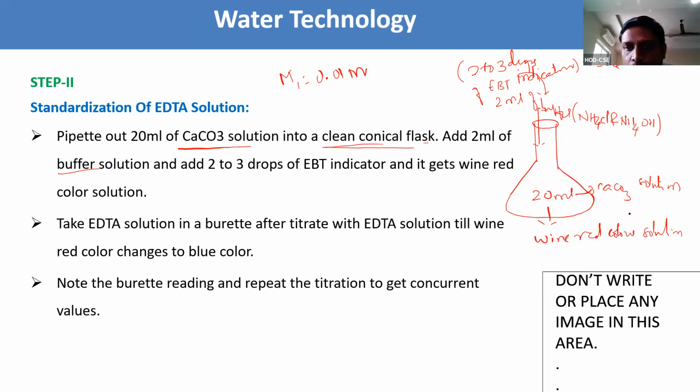Tell me what solutions we have taken in the clean conical flask. We have taken 20 ml of hard water, that is calcium carbonate solution from step 1. To that we added 2 to 3 drops of EBT indicator plus 2 ml of buffer solution. Now the color of the complex is a wine red complex.